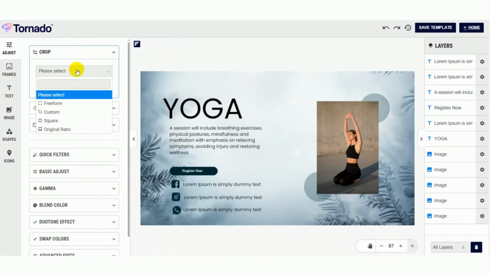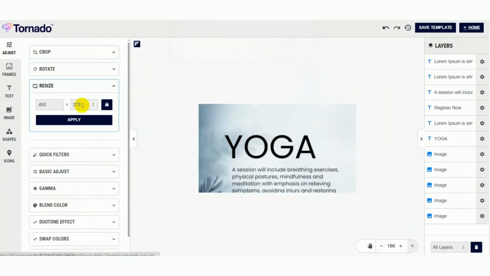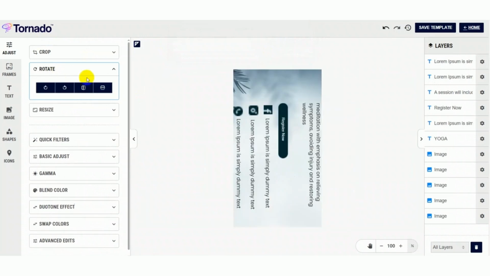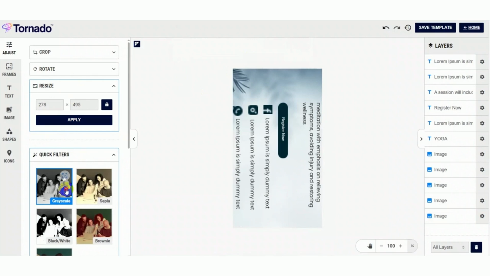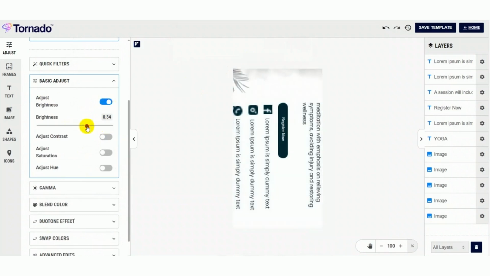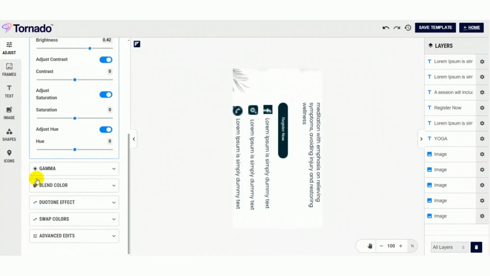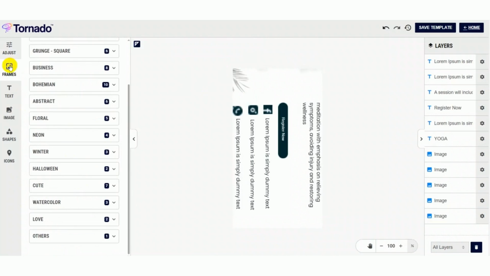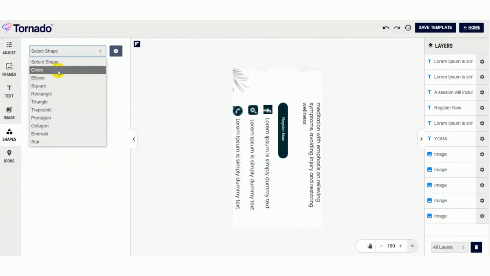Here you can crop, rotate, you can resize, you can filter it. You can also adjust the brightness like this, contrast, saturation, hue, and you can also see many other options here like frames, text, images, shapes like circle, ellipse, square, etc.